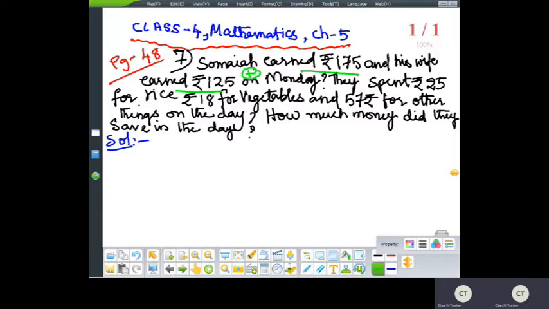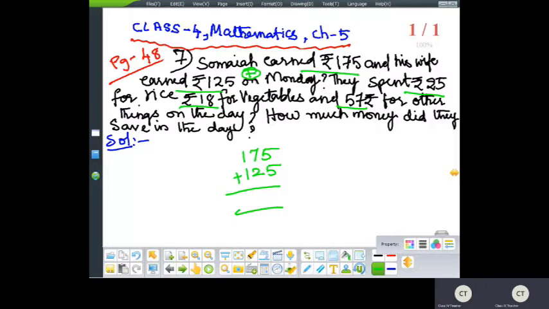Firstly, what you have to do here? From the total amount, you have to subtract 25, 18, and 57, because this much amount they are spending. So you can directly add 175 and 125 first.